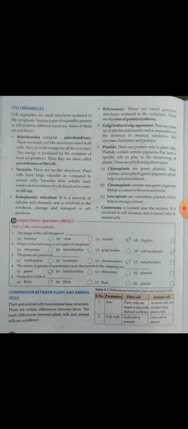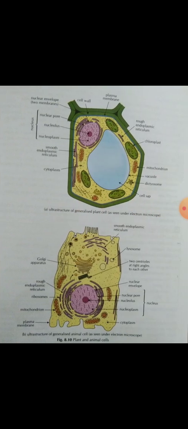Now the next point on this page is the comparison between plant and animal cells. When we compare the plant cell and animal cell, firstly we find a thick outer structure: the plant cell has both cell membrane and cell wall, which together make a thick wall on the external part of the cell.